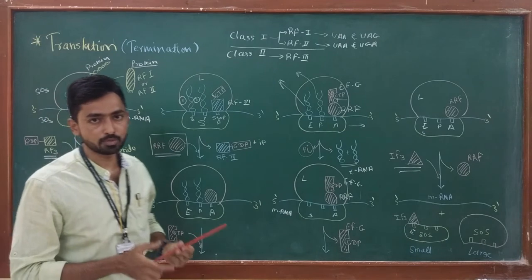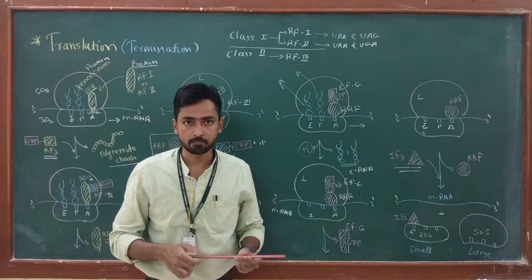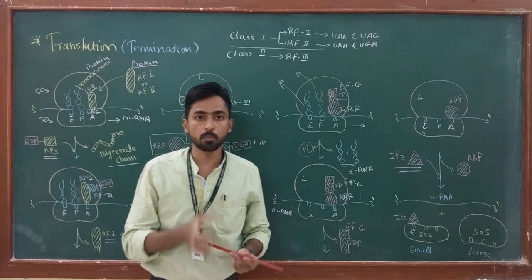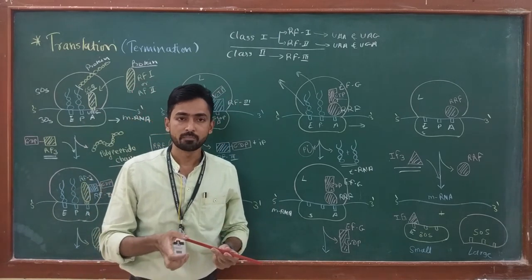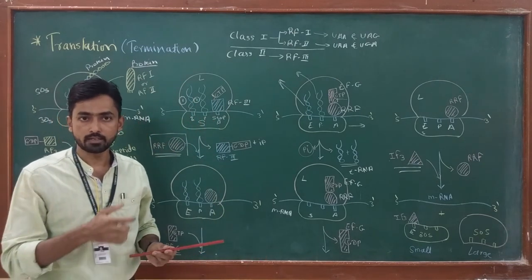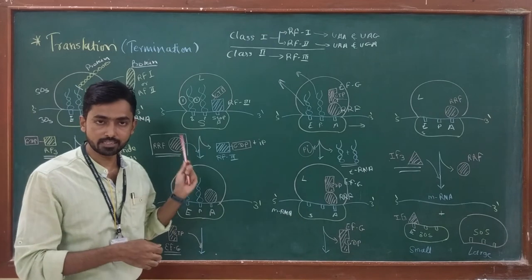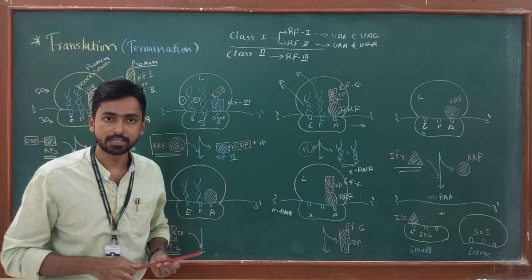So in this series of 5 videos, first I explained the overall concept of translation, then in the second video I explained Abel hypothesis as well as the genetic code and a few other factors of the translation process, while in the last 3 videos I explained initiation, elongation and termination of the translation process in detail.